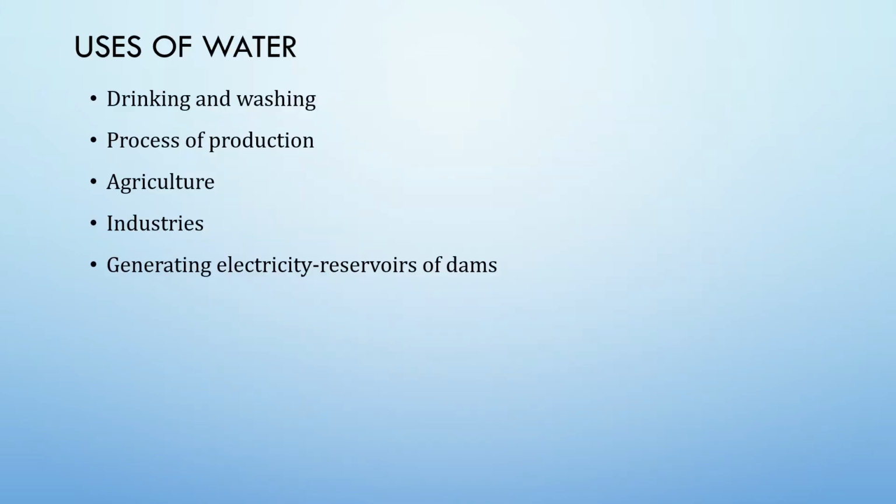Uses of water. Humans use huge amounts of water not only for drinking and washing but also in the process of production. Water is used for agriculture, industries, generating electricity through reservoirs of dams, and other usages.